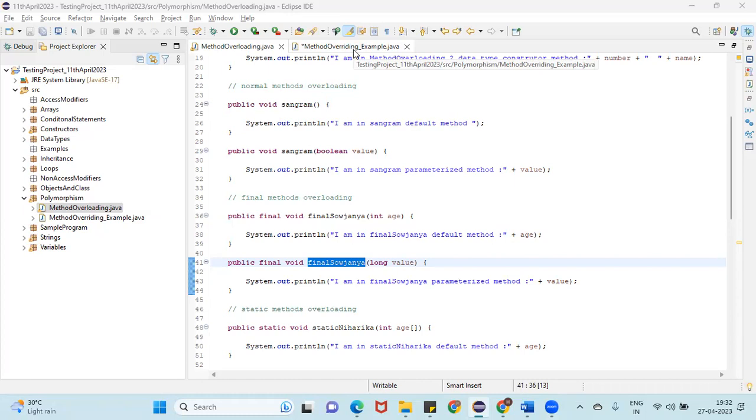But method overriding mostly will not be used in real time, because we already have one method. Then why do we create another method in another class?